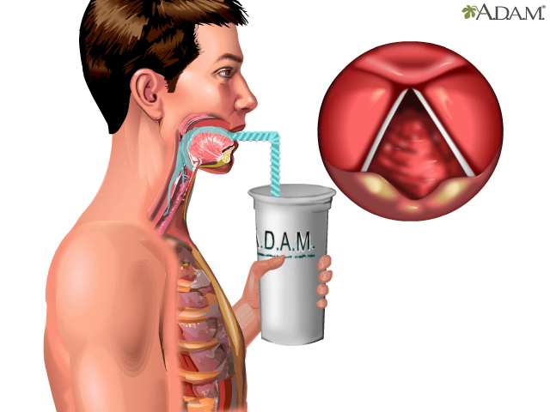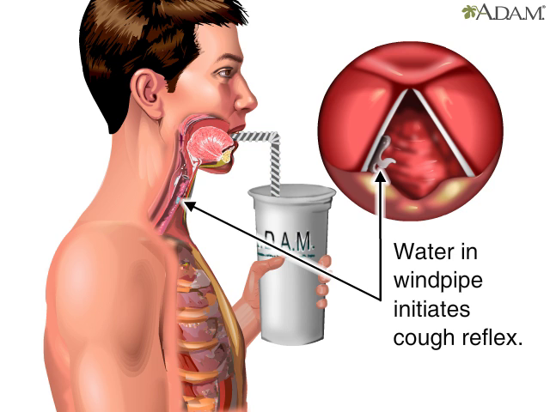A cup appears. The man drinks from this through a straw. Water moves from the mouth into the esophagus and windpipe. Let's use the unwanted irritant of water entering the windpipe, also known as the trachea, to trigger the coughing reflex. Water appears in the voice box.